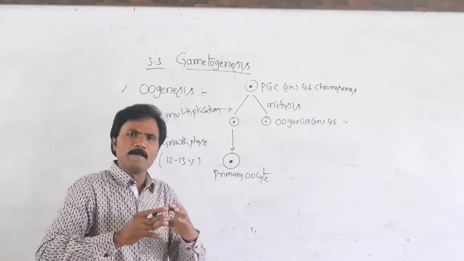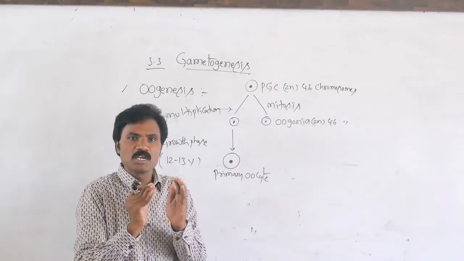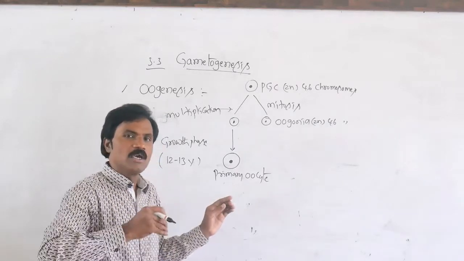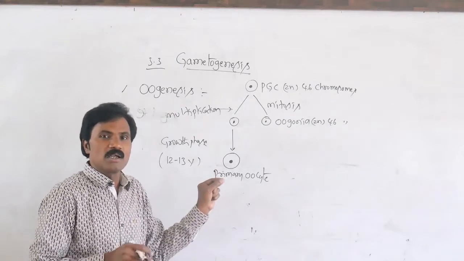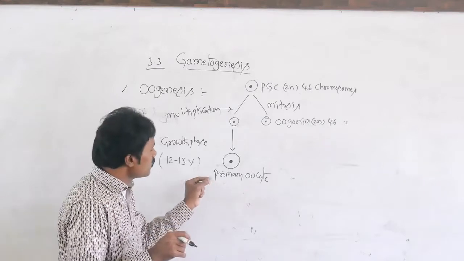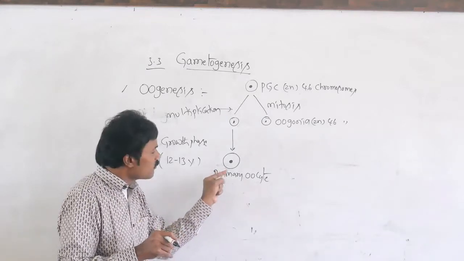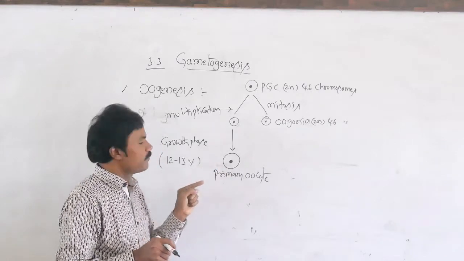That means complete maturation of the primary oocyte takes a maximum period of time. Even though it is arrested in meiosis 1 prophase 1, why? Because meiosis actually proceeds after the primary oocyte, but here it is arrested.